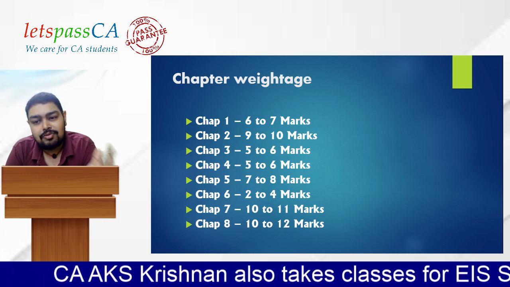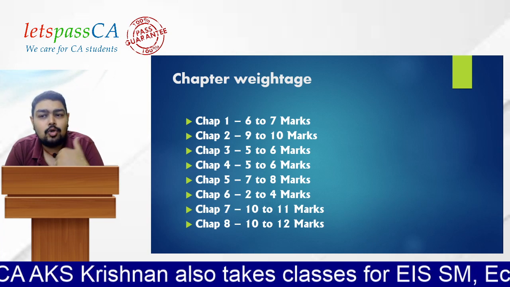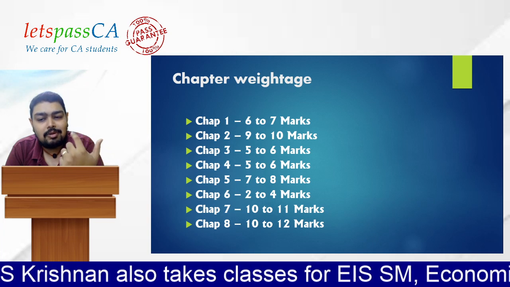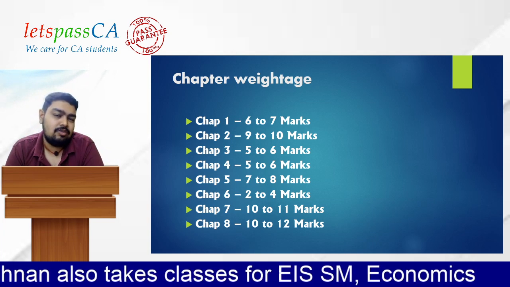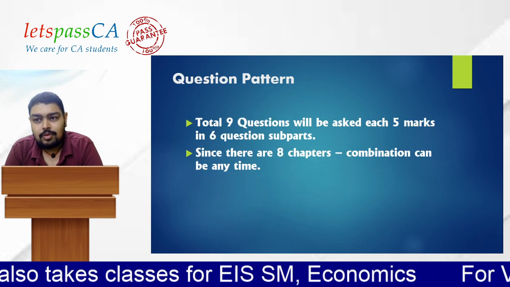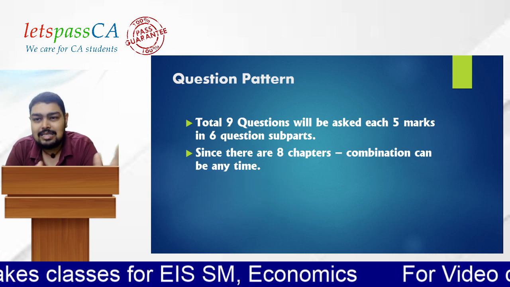So what I will say is, you first complete these 3 chapters. Then you go for chapter 1. Then you go for chapter 5. And chapter 6 is the least important chapter, because this is what the question paper pattern says.